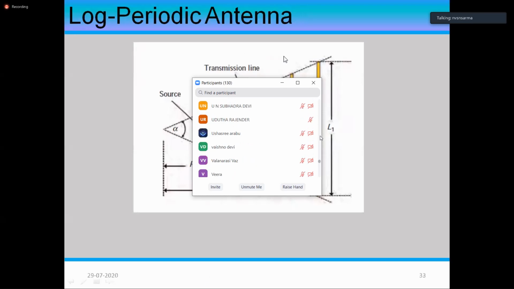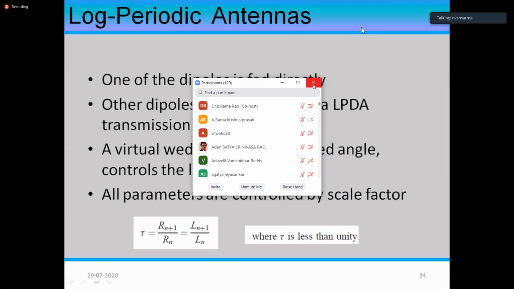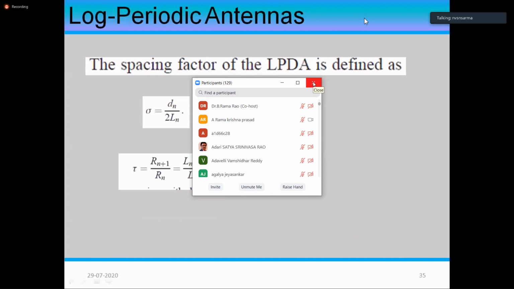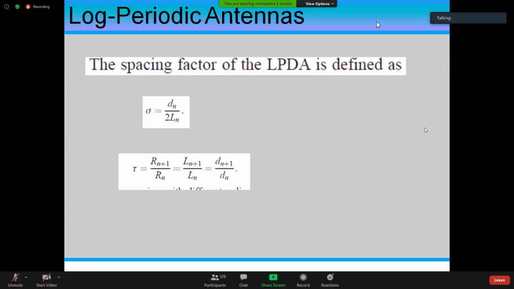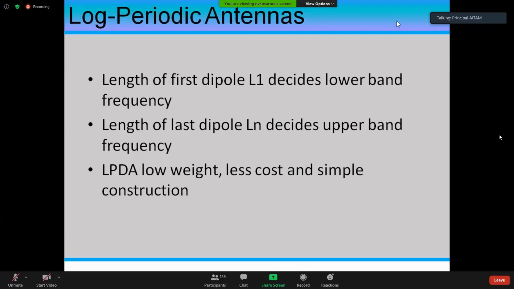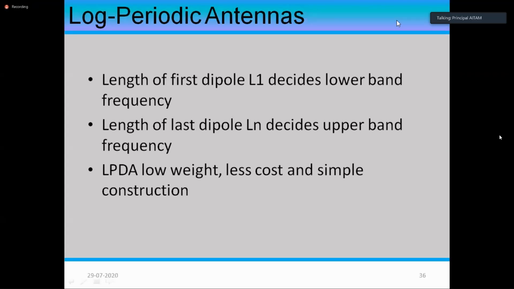Where is the chat box for me? I'm full screen, no? If a query is there, I will read, sir. No problem. Let us accept the first query first to start with. Dear participants, if any queries, please go through the chat box only. I will read it out and sir will explain.